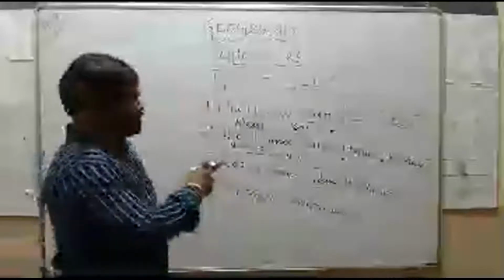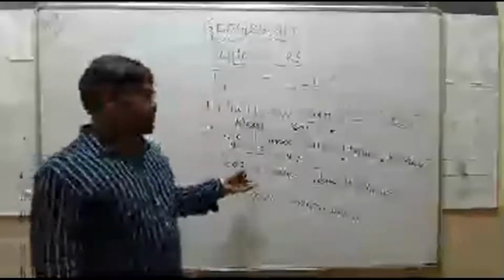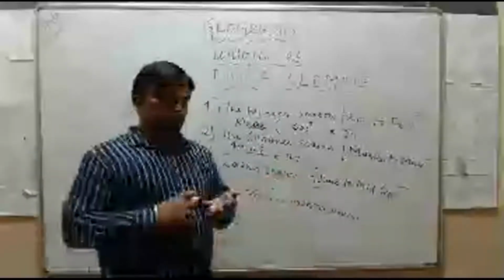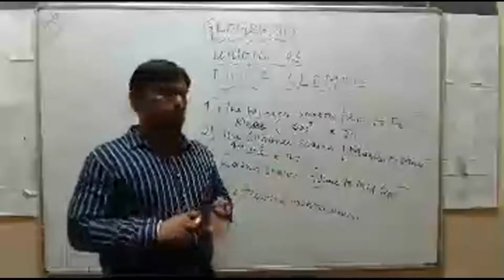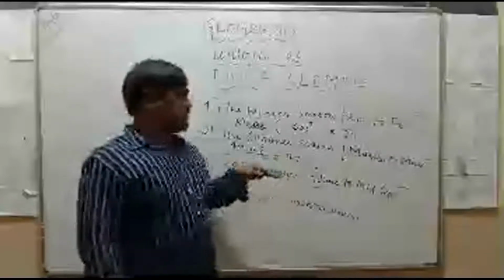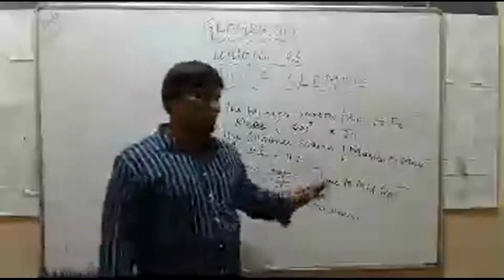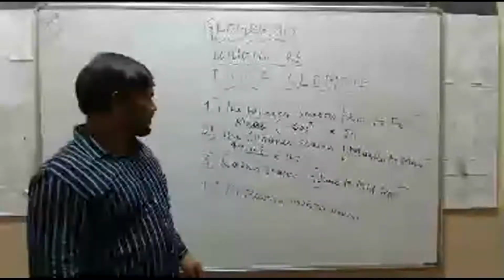It means the second week of June, it may be the 6th, 7th, or 8th. On that date in June this rainy season starts and ends in the month of mid September.